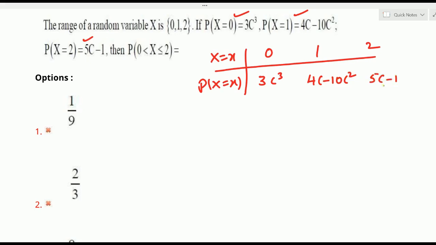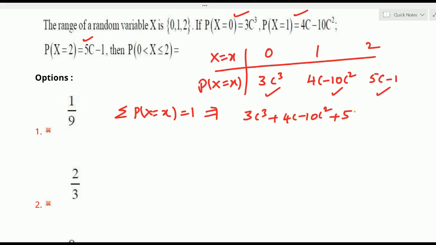We need the unknown value c first. We know the sum of all probabilities, sigma P(x = x), equals 1. So 3c cube plus 4c minus 10c square plus 5c minus 1 equals 1. From this you have to collect the c value or values.